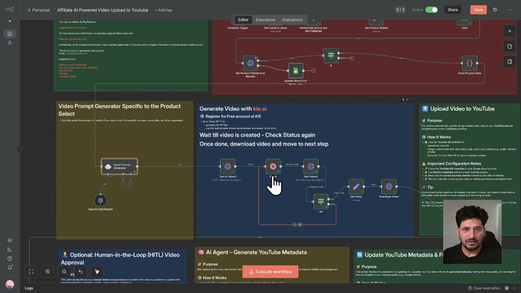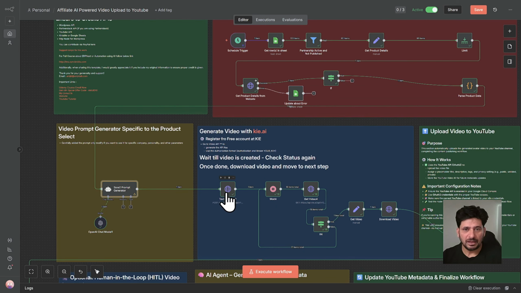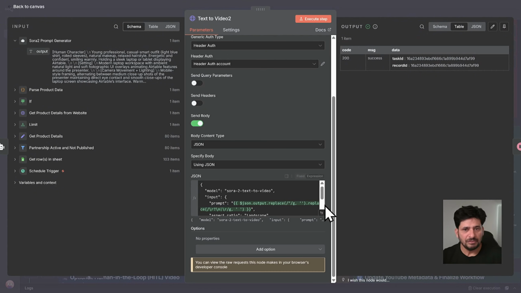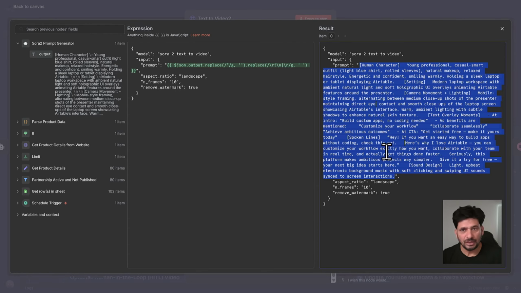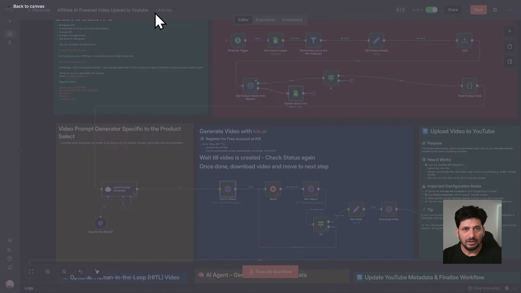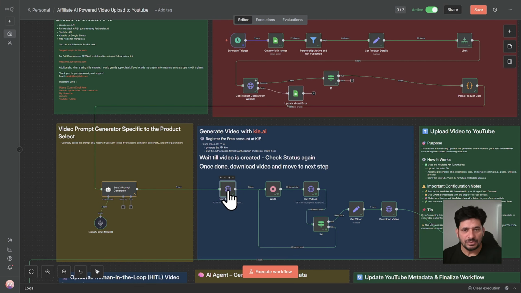And then it will send this to the Kai AI. So from the previous output, it will again do the parsing so that it sends the output to Sora. This you can see here, human character, and all of this is mentioned here, but it has removed all the extra lines and extra slashes and everything. You can see here, it has replaced everything and a clean output is here. Now, it is sending this to Sora to generate the video. Of course, it is sending to Kai AI to generate the video, and it will not generate the video immediately.